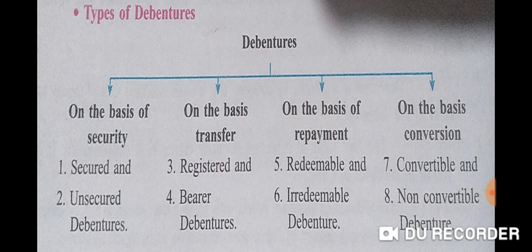Second one, unsecured debentures. These are the debentures that have no security, means there is no charge on assets or property. The issue of unsecured debenture is now prohibited by the Companies Act 2013. Means this type of debentures cannot be issued by the company according to the Companies Act 2013. Only secured type of debentures can be issued by the company, and on this type of debentures certain assets or particular assets can be charged.